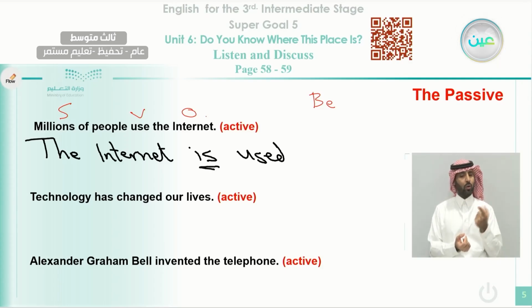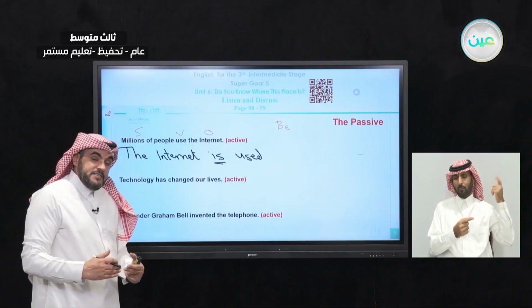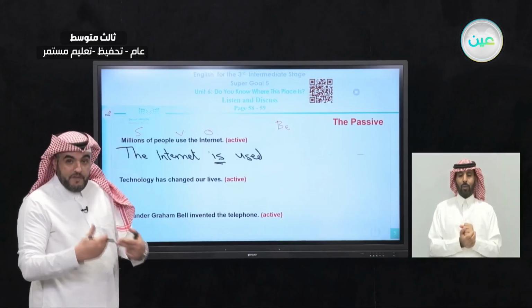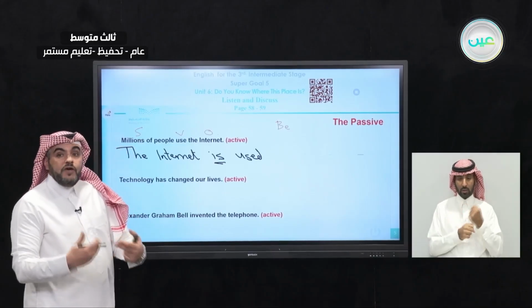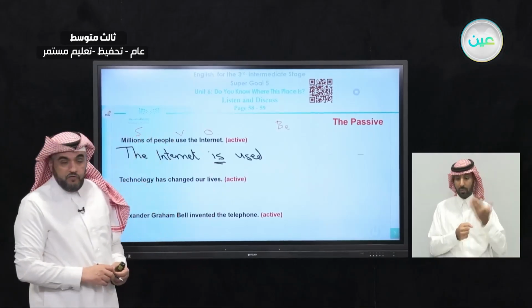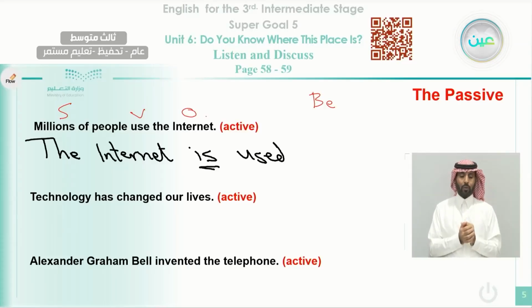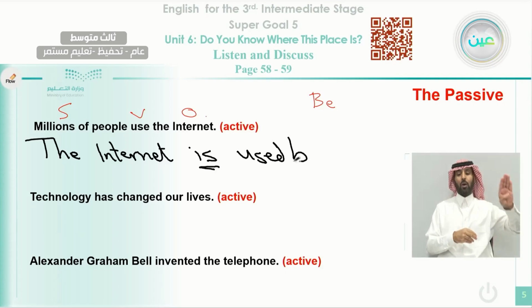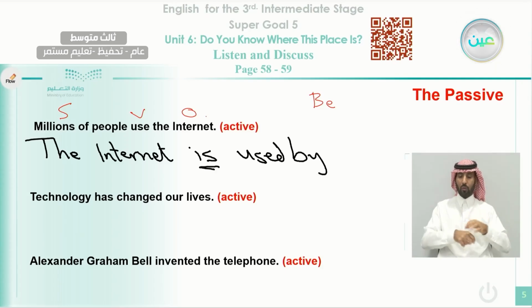in the third form. We have a base form, we have a past form, and we have a past participle. We have to use it in the past participle form. Okay, is used. You can add by millions of people, or you can stop like that. You can say the internet is used. But here in this case, it's better to continue saying it is used by millions of people.